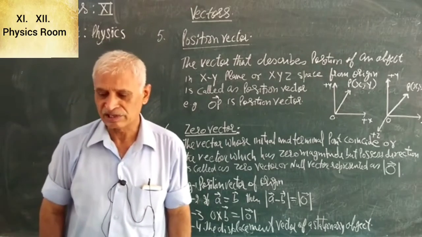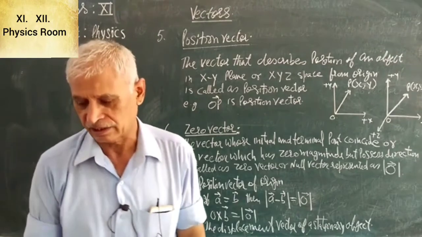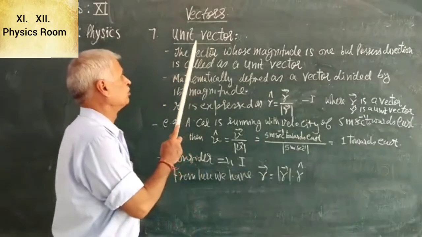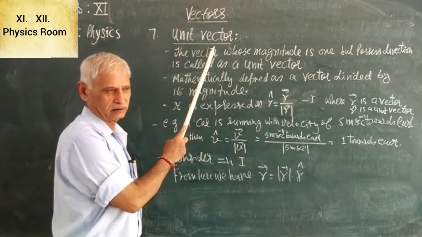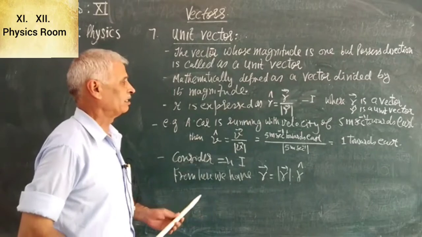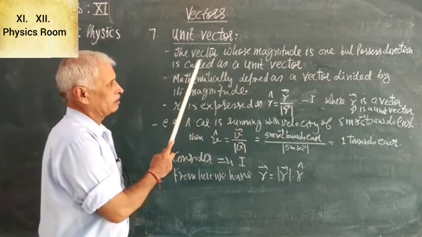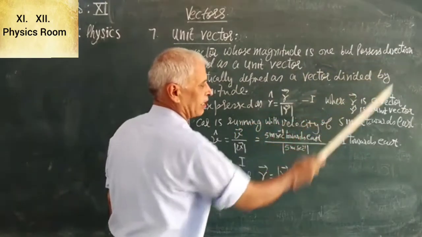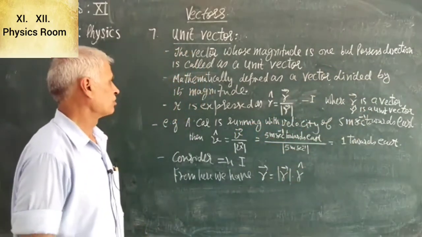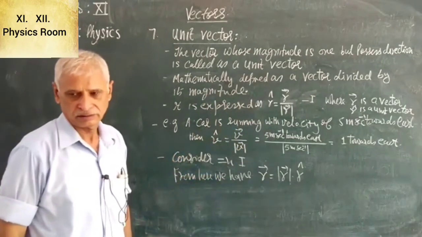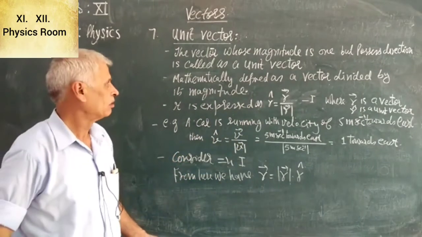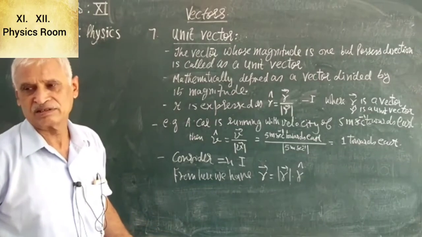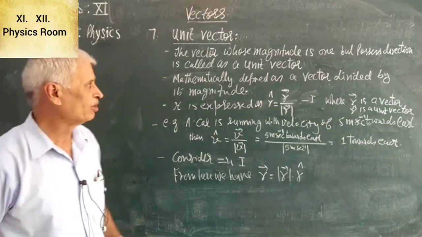After this, we have to understand what is a unit vector. What is a unit vector? How do we define it? Let us see. The vector whose magnitude is 1 but possesses direction is called as a unit vector.